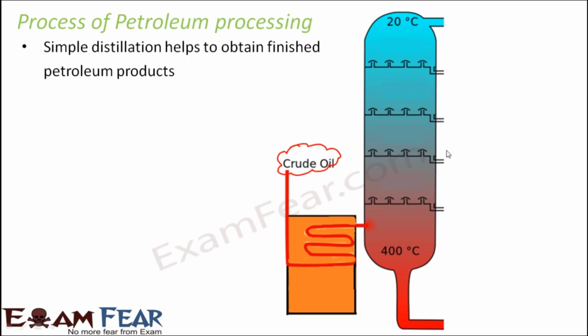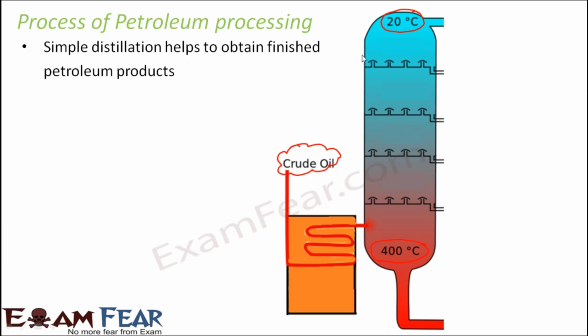That is why it is called a distillation column, because the entire tube is divided into chambers, and whichever component boils at a particular temperature will get collected at a particular chamber. As you see here, the lowest temperature is at the top and the highest temperature is at the bottom. Those components which boil at higher temperatures will get collected here. A little lower temperature will get collected here, yet lower will get collected here.